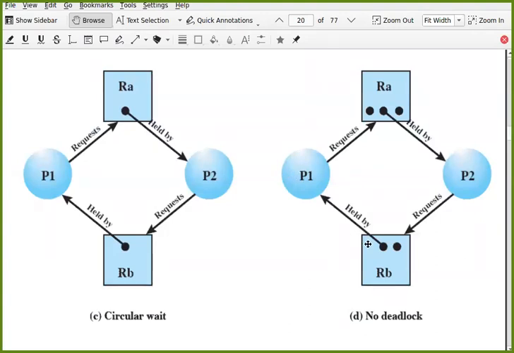P1 holds RB and it requests RA. P2 holds RA and it requests RB. Because multiple instances of resources are available. Exactly. So there is no hold and wait, right? P1 gets one more resource of RA without any problem, and P2 will get another resource of RB. So there is no deadlock.